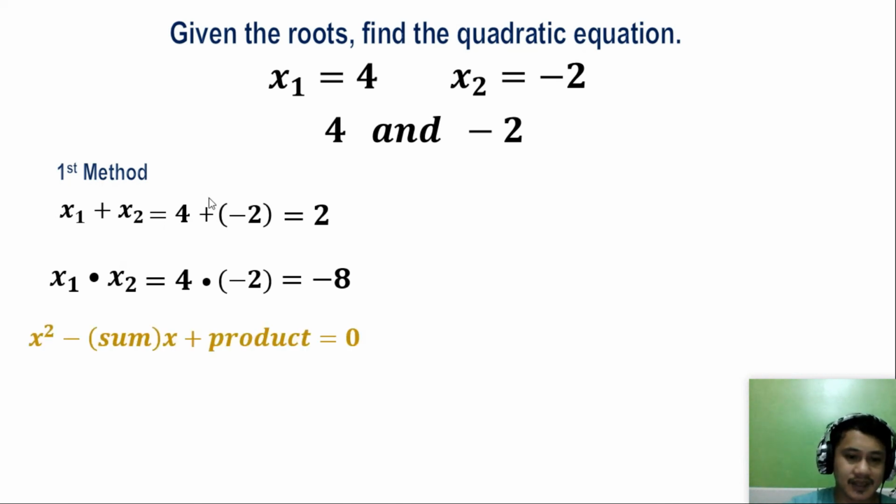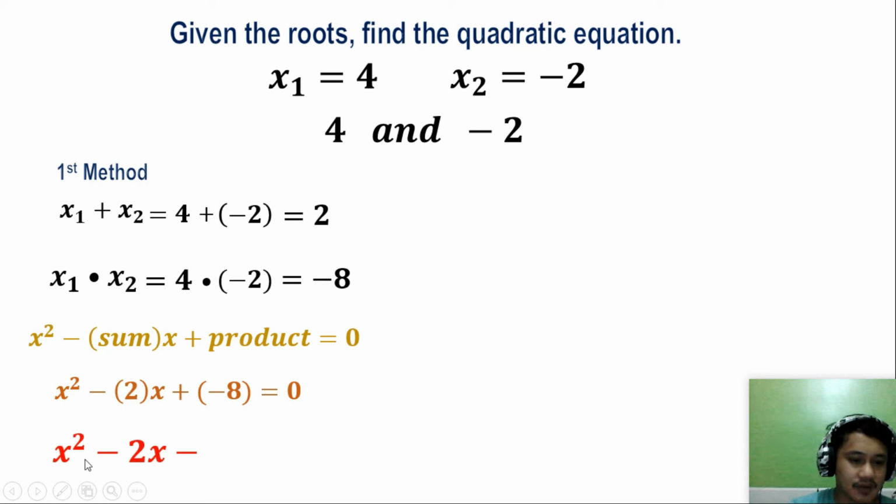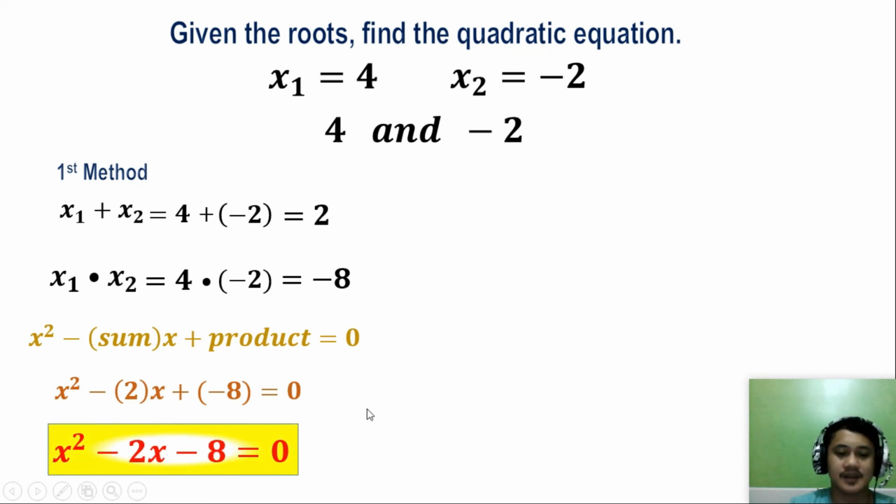So substituting that from x squared minus sum x plus product is equal to 0. So just copy x squared minus the sum is 2, x plus negative 8, that is the product, is equal to 0. So the equation now is x squared minus 2x minus 8 is equal to 0.